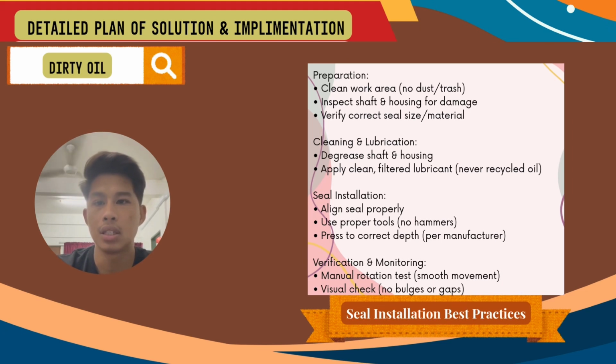Third is seal installation. Proper alignment of the seal is critical. We strictly avoid the use of hammers, which can damage the component. Instead, we use the right tools and press the seal to the correct depth as specified by the manufacturer. Fourth, and the last one, is verification and monitoring. Once installed, we conduct a manual rotation test to confirm smooth movement. We also perform a visual check to ensure there are no bulges or gaps around the seal, which could indicate improper seating.